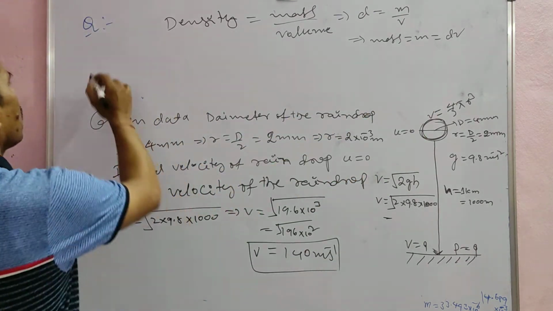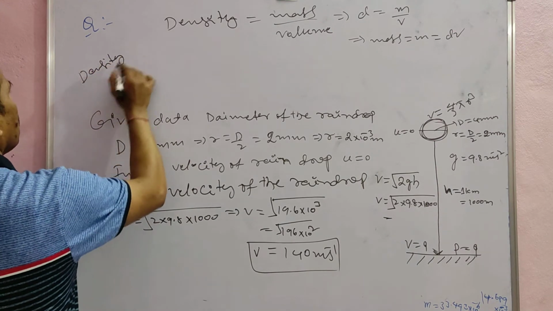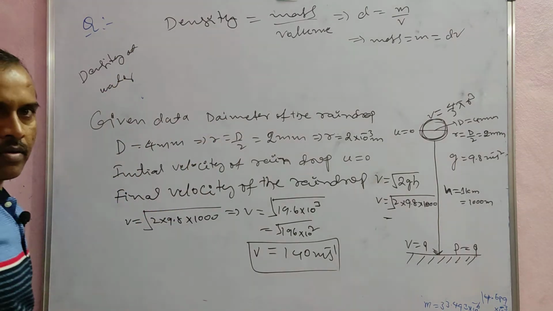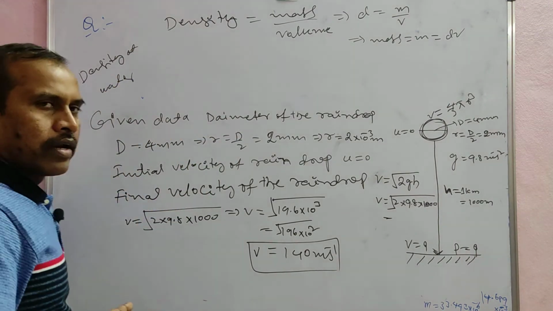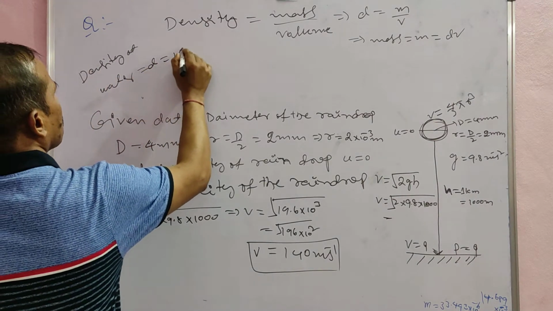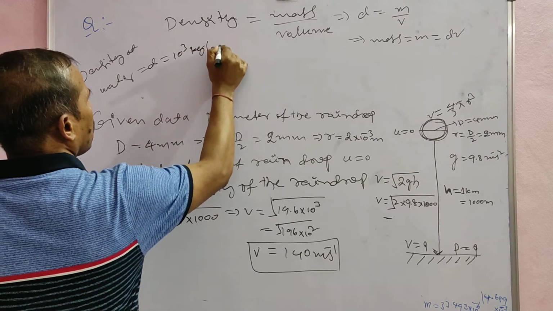A raindrop is nothing but a water drop, so the density d is equal to 10 cube kg per meter cube.